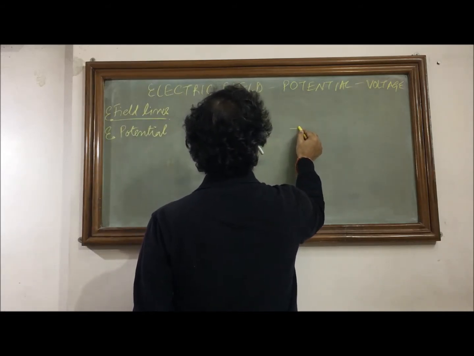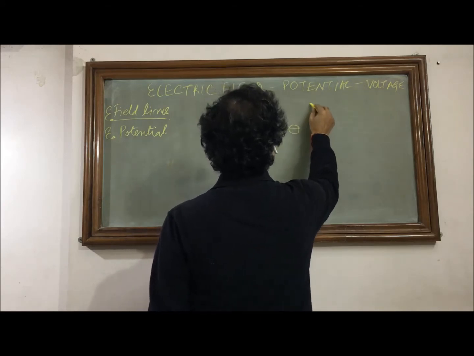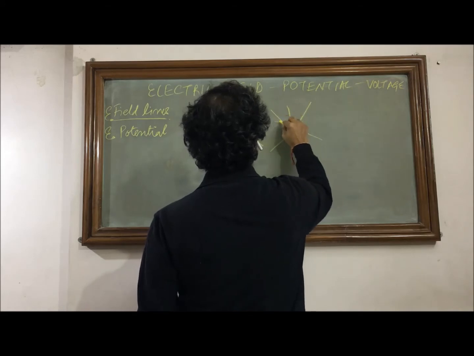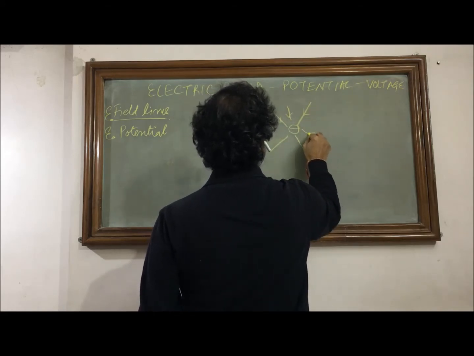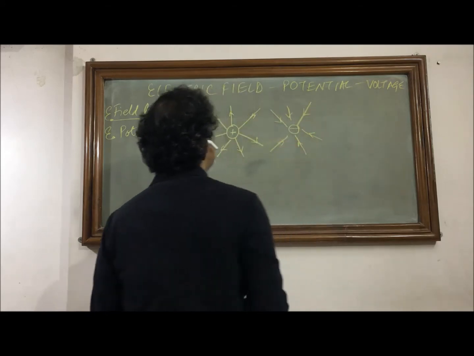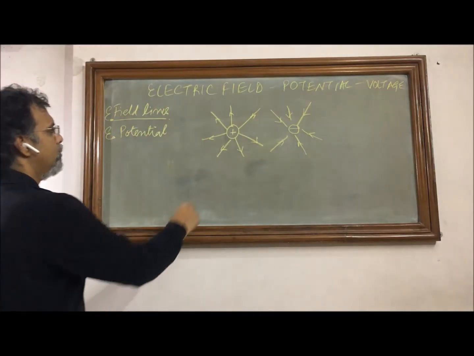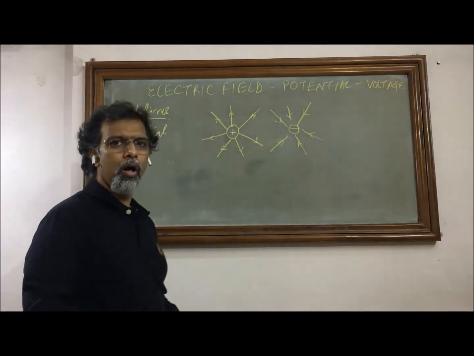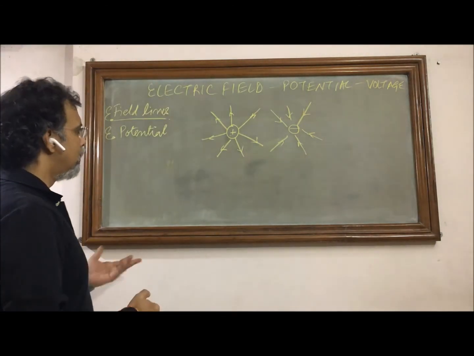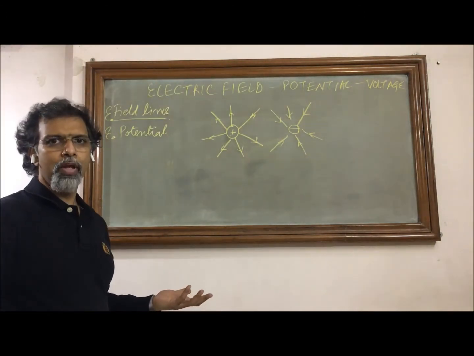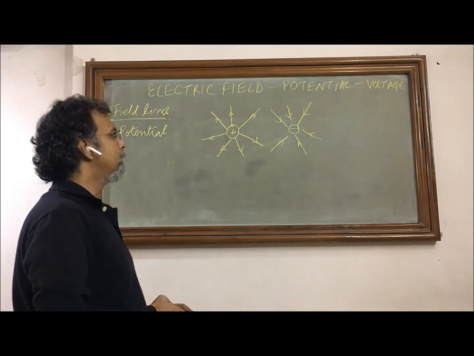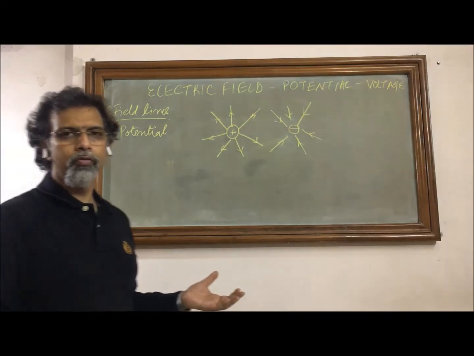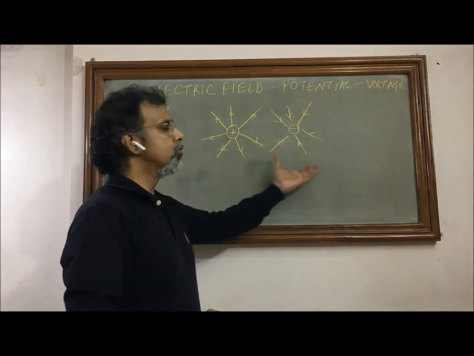We may have different configurations depending upon the charges. If it is a negative charge, we will have field lines going into the charge. If we have a positive charge, electric field lines will diverge outward from the charge. The reason being, in the definition itself, we know that electric field is the force which would be experienced by a unit positive charge due to these source charges.